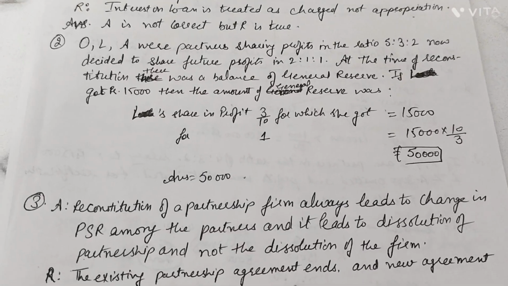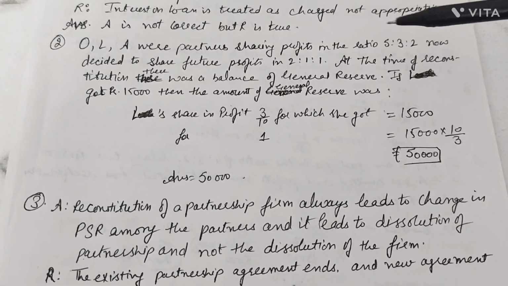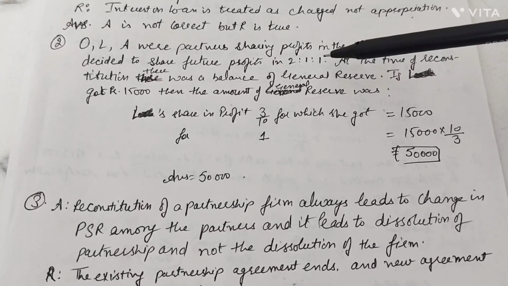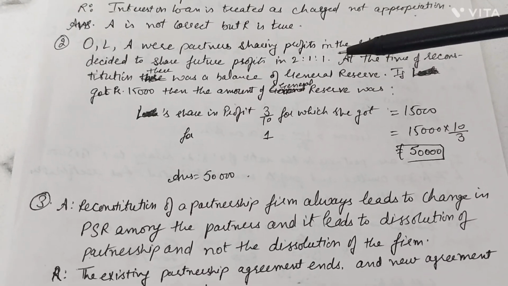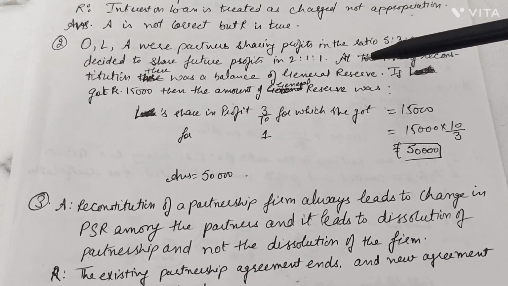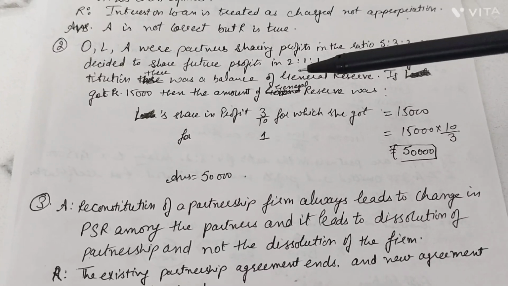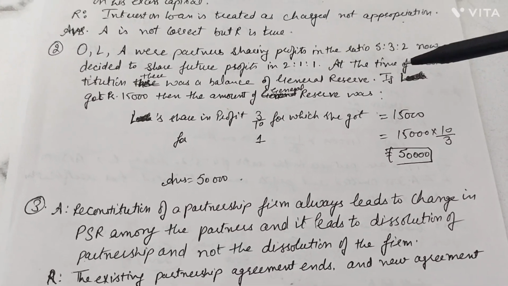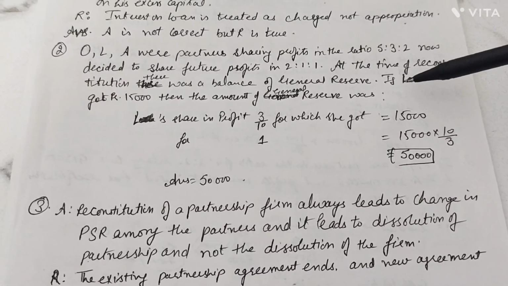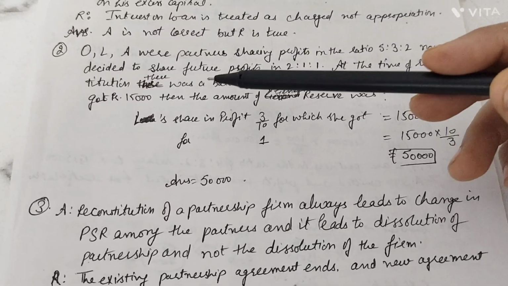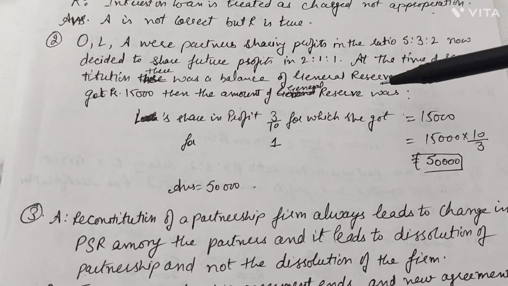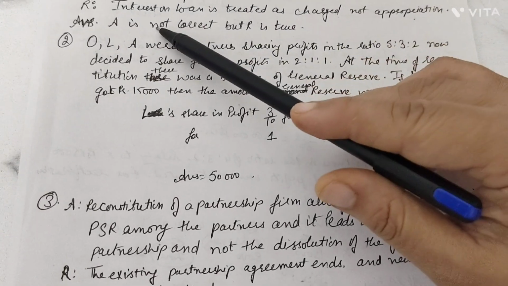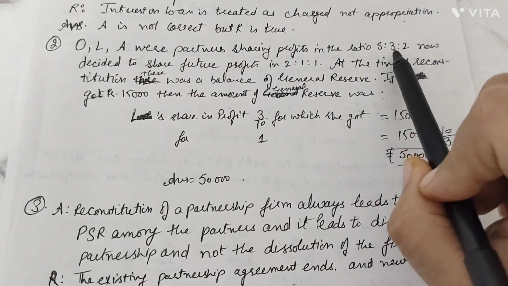Now, next is O, L, A. They are partners in the ratio 5:3:2. Now they have decided to change their profit sharing ratio to 2:1:1. At the time of the reconstitution, there was a balance in the journal reserve. If L got rupees 15,000, then the total amount of the journal reserve we need to find out. So what was L's share? That was 3 by 10.